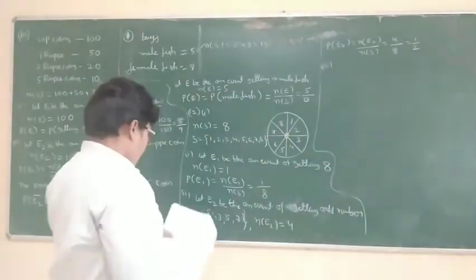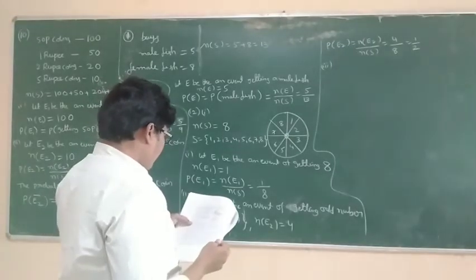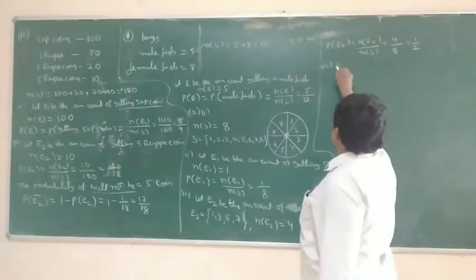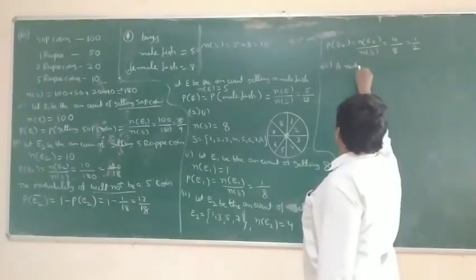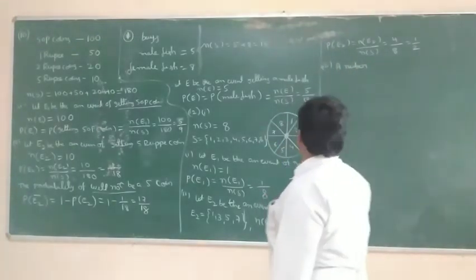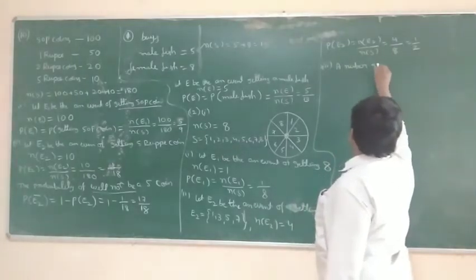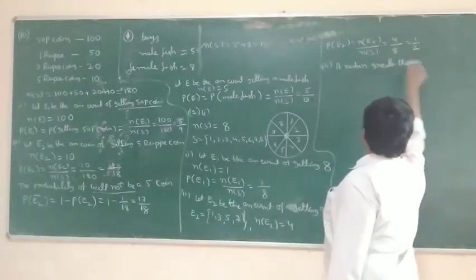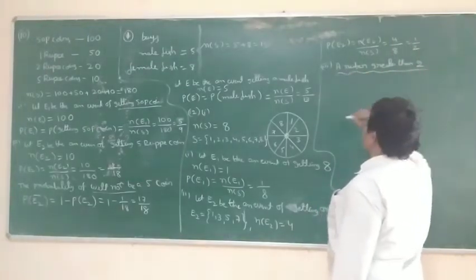Clear? Next, third bit: a number greater than 2. This is the third bit.